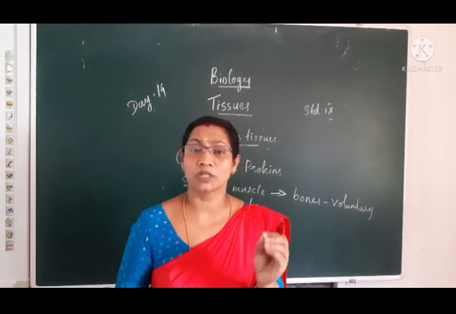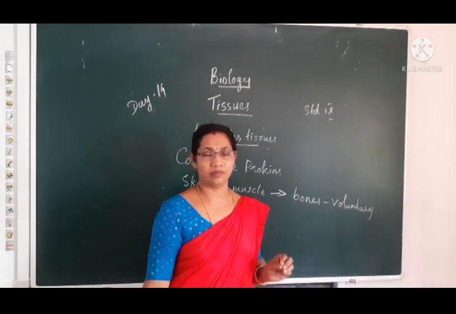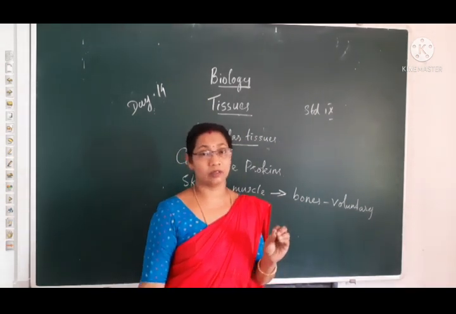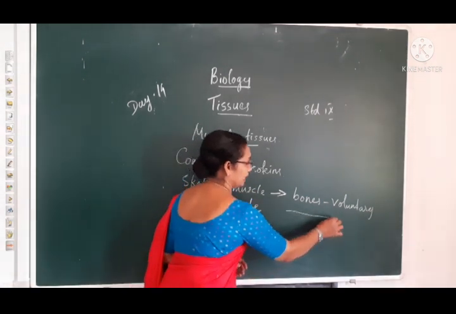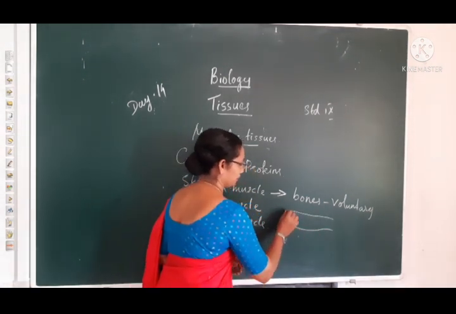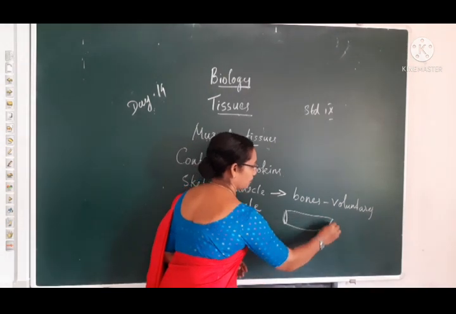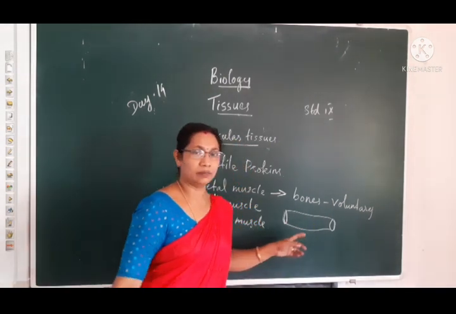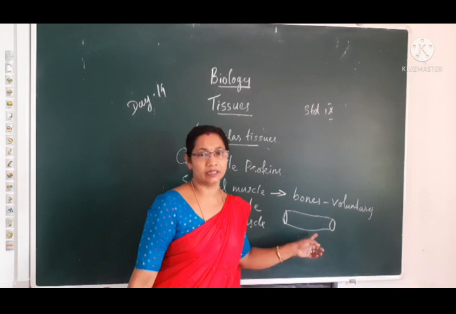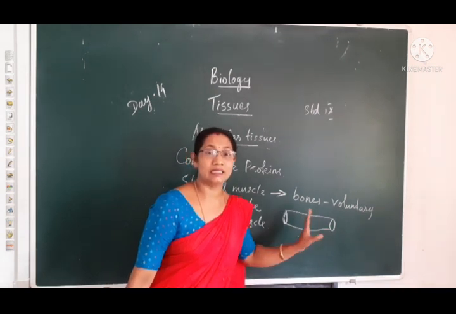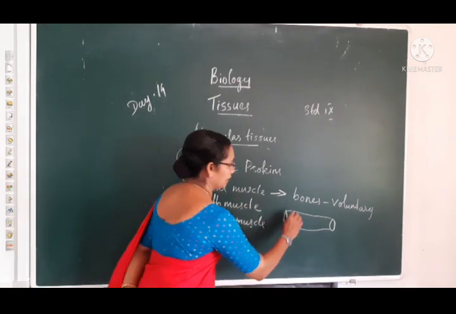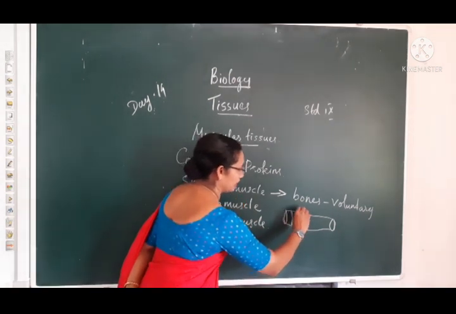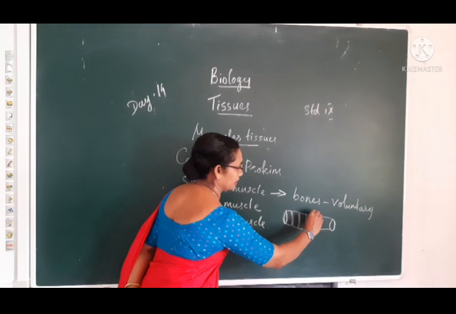Then when we observe through the microscope, it is clear that the cells are cylindrical shaped. In muscular tissue, each cell is cylindrical shaped, and there are dark and light striations.